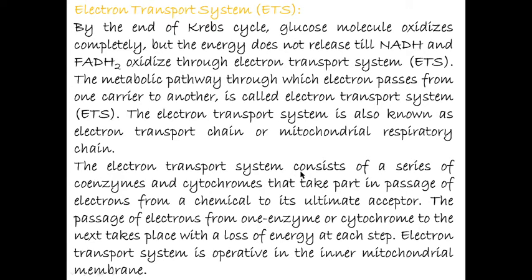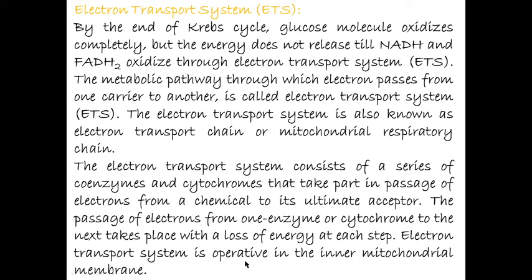The electron transport system consists of a series of coenzymes and cytochromes that take part in passage of electrons from a chemical to its ultimate acceptor. The passage of electrons from one enzyme or cytochrome to the next takes place with a loss of energy at each step.